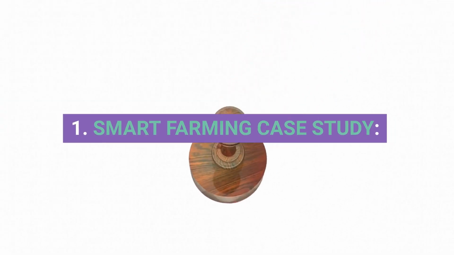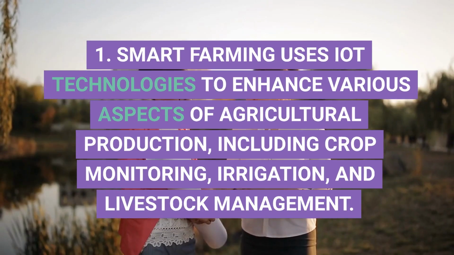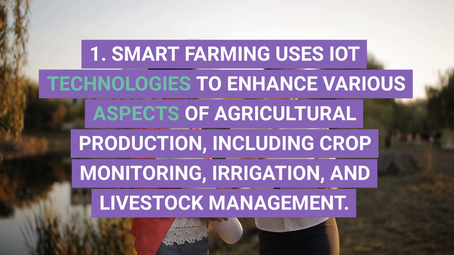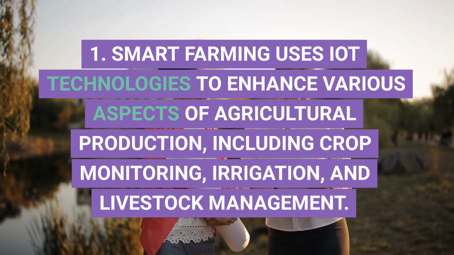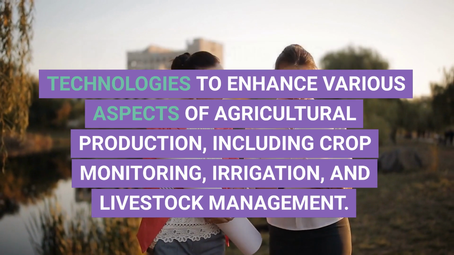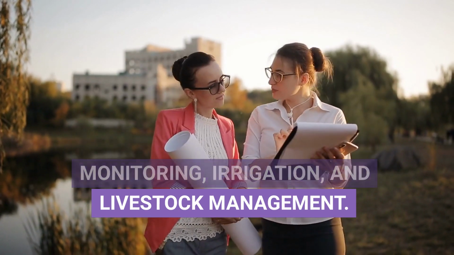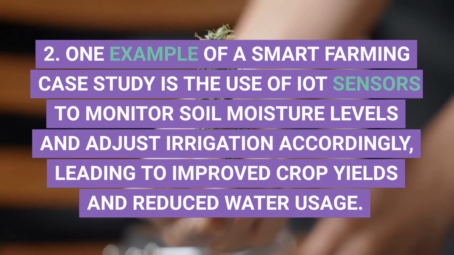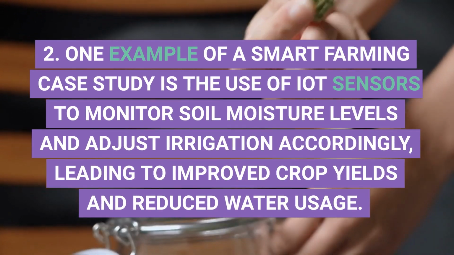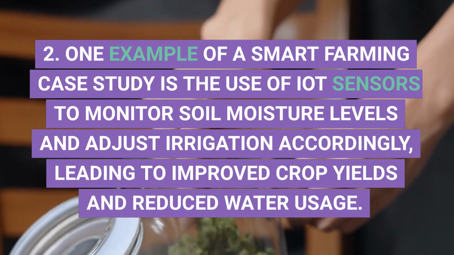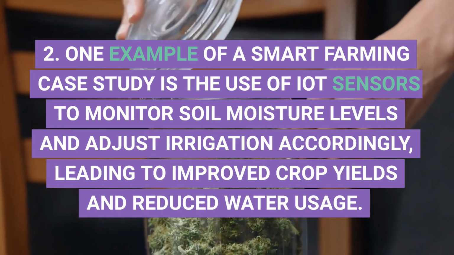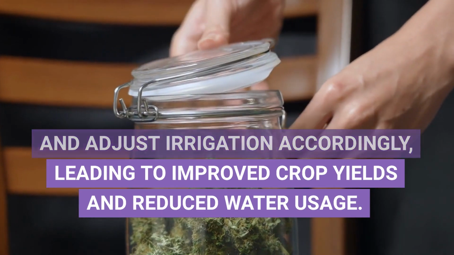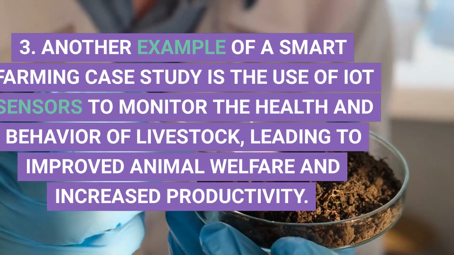Smart Farming Case Study. 1. Smart farming uses IoT technologies to enhance various aspects of agricultural production, including crop monitoring, irrigation, and livestock management. 2. One example of a smart farming case study is the use of IoT sensors to monitor soil moisture levels and adjust irrigation accordingly, leading to improved crop yields and reduced water usage. 3.